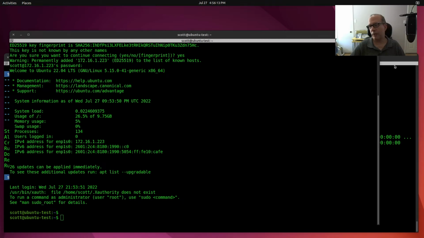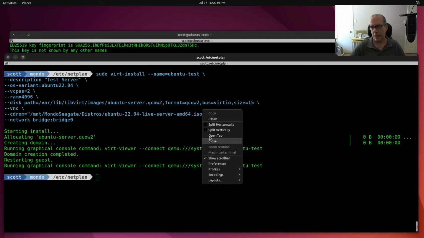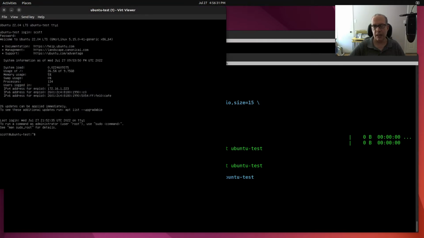So in the way of review, we can come back here to the host and we can paste in the command virt-viewer --connect qemu:///system, and I say wait for ubuntu-test, and that will bring up the command prompt for ubuntu-test on the console, which I logged into just a while ago to find out the IP address.